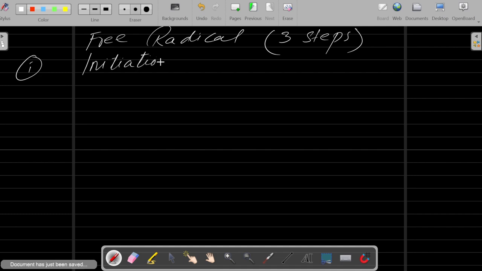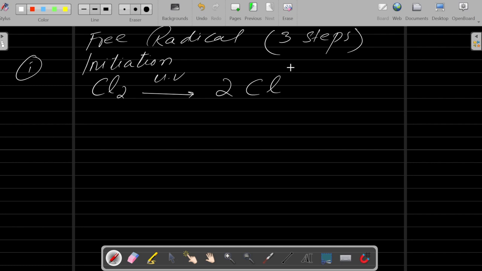You are initiating a free radical, the production of a radical. How is a radical produced? For example, you have the Cl2 molecule, and you use the UV radiation we discussed in the previous slide. You will get two Cl radicals. Initiation means you are generating a free radical. Once a free radical is generated, it will start reacting because it is highly reactive.